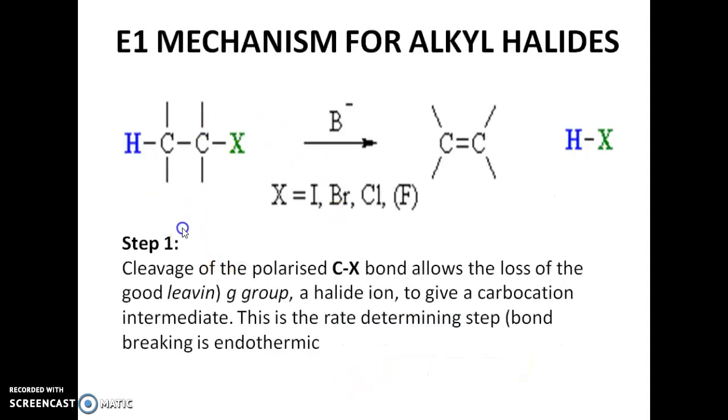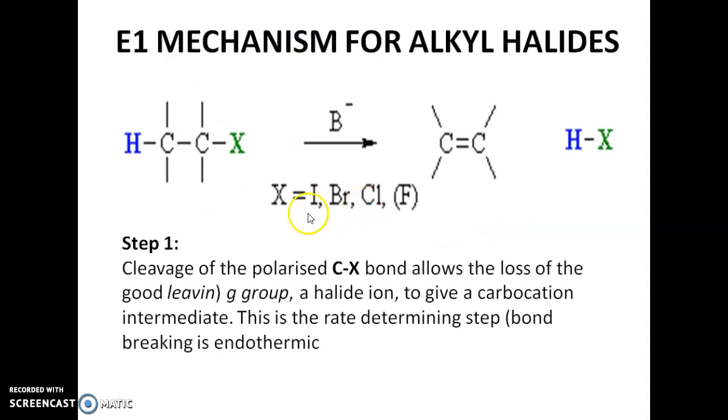So this is the E1 mechanism of alkyl halides. So this is the alkyl halide in the presence of base. X may be I, Br, Cl or F. So it is going to give a carbon-carbon double bond, an unsaturated alkene, with hydrogen halide as the product.